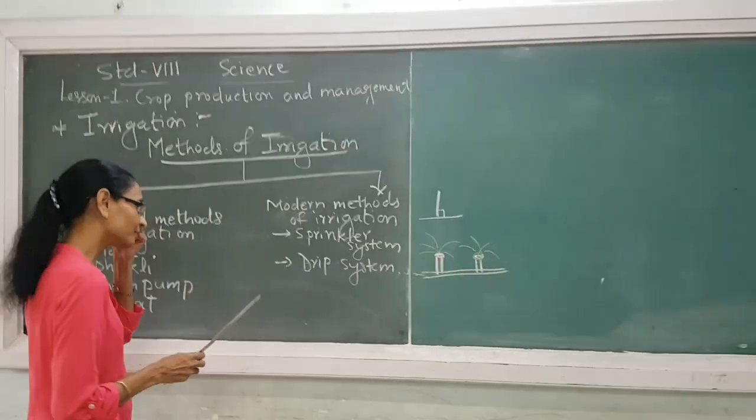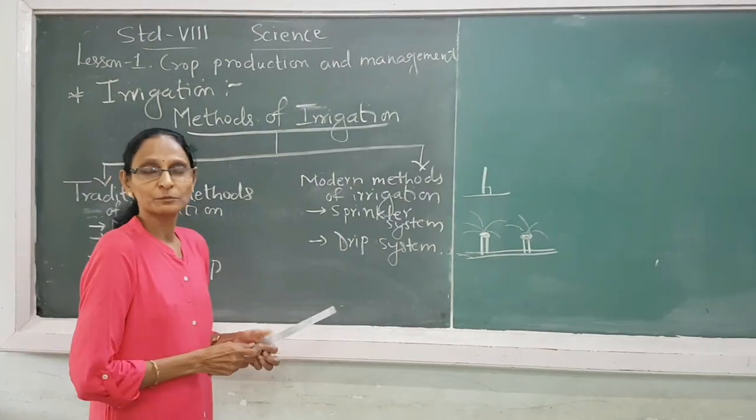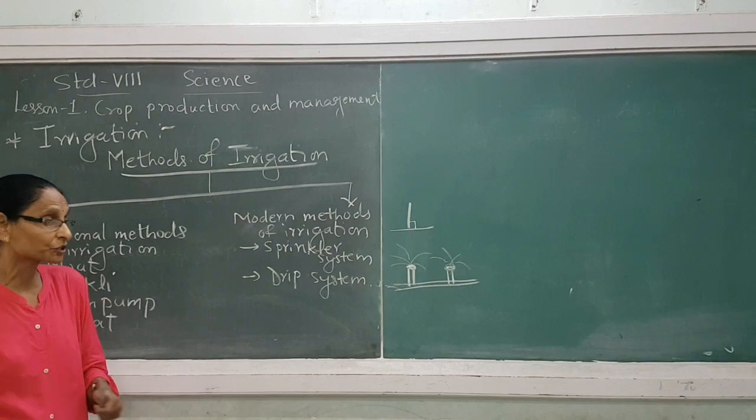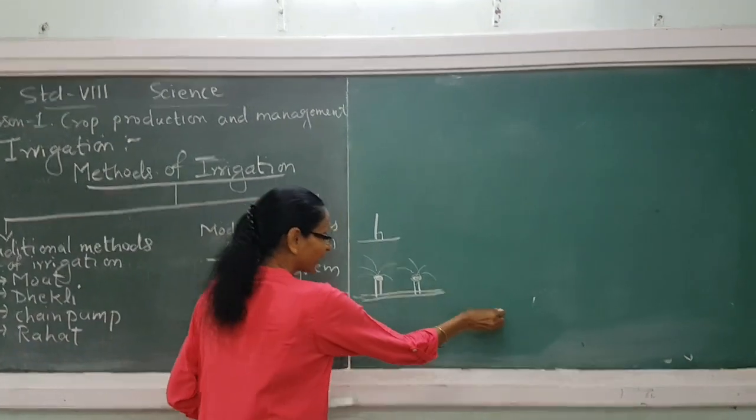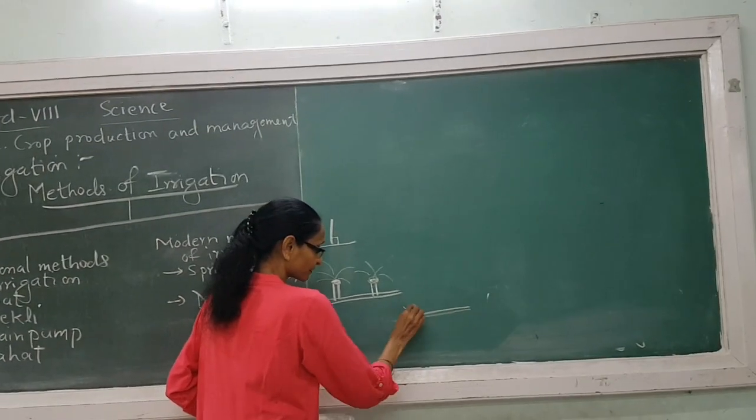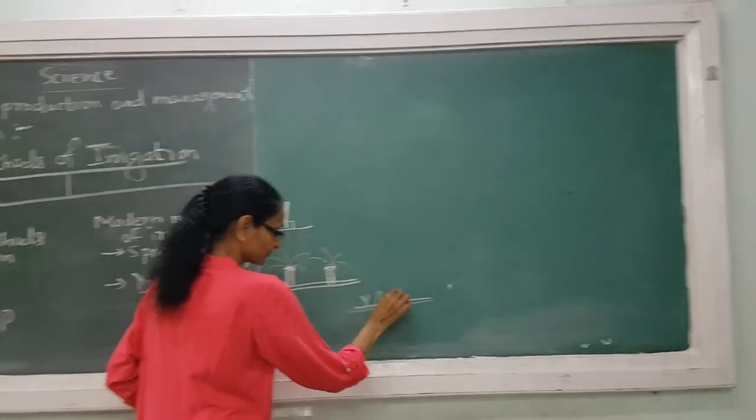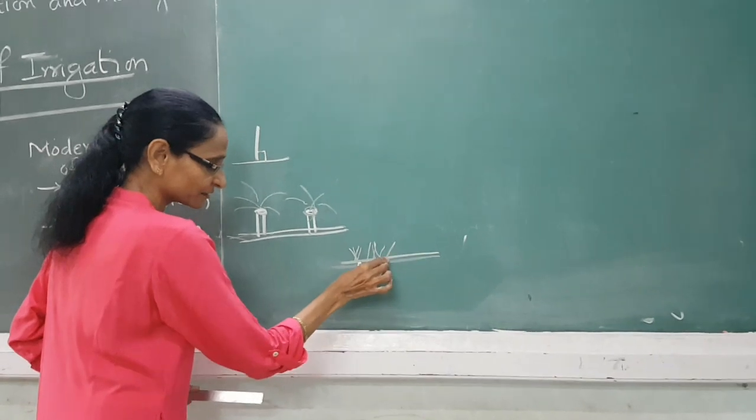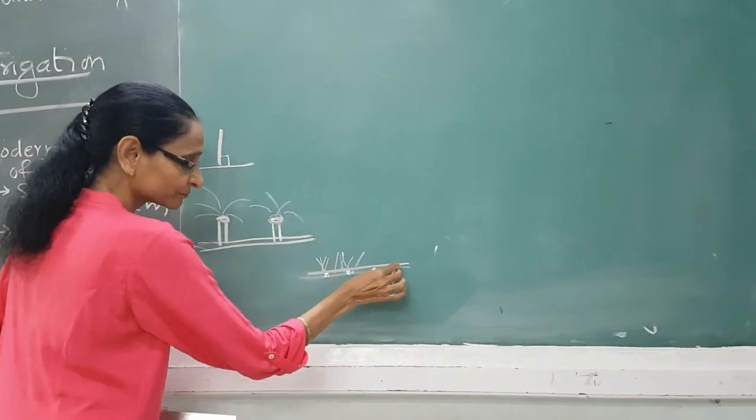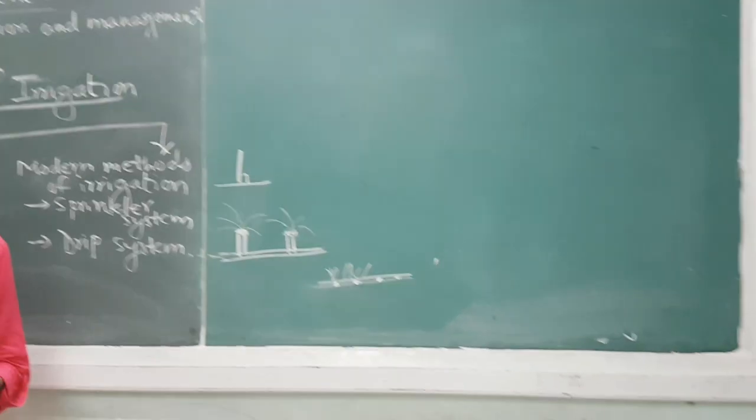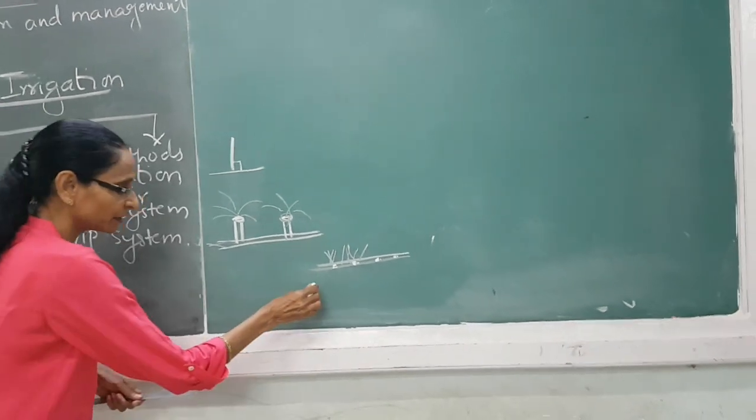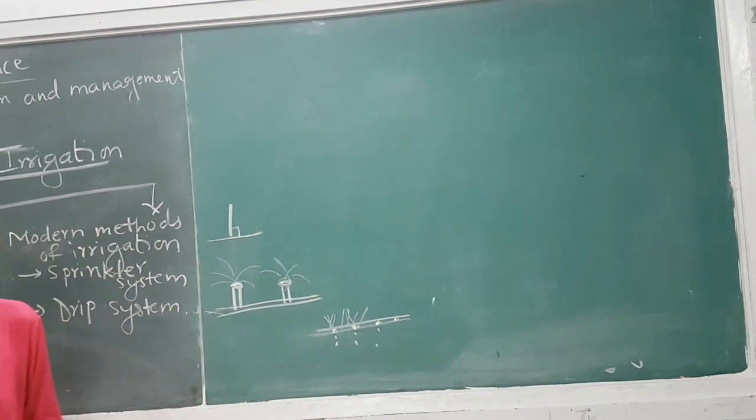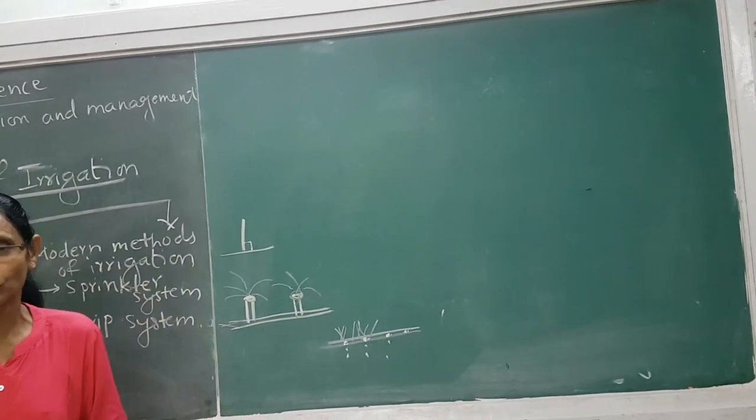Now our second method is the drip irrigation method. This is again a modern method of irrigation. Drip irrigation method means what? Some plants will be there, and a pipe will be there, and near each and every plant, some holes will be there on the main pipe, and water will drip drop by drop. Clear? Water will fall drop by drop.